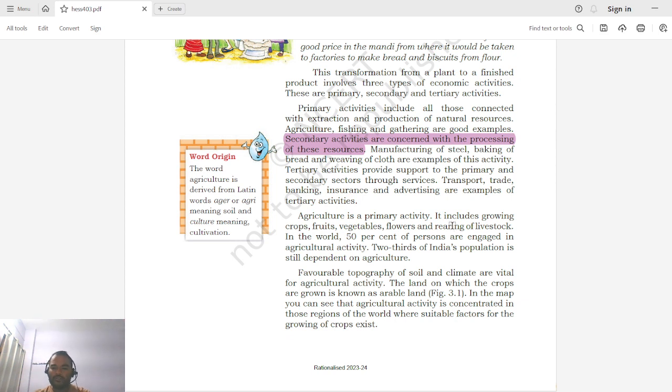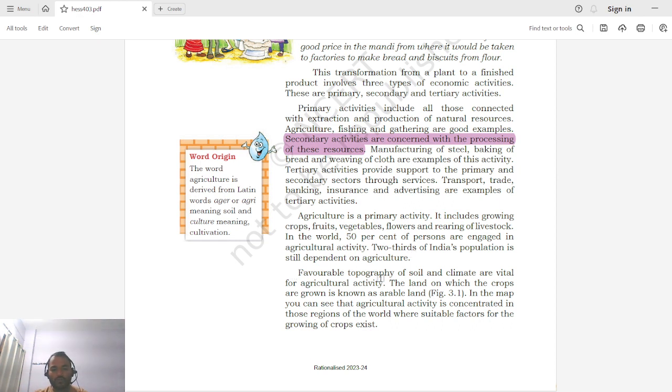hens and so on. So in the world 50% of people are engaged in agricultural activity. So a lot of human labor is engaged in this agricultural activity. Two-thirds of India's population is still dependent on agriculture, and in context to India, almost two-thirds of the Indian population is engaged in agriculture. So that is why India is also known as the land of farmers, because there are a lot of people who are engaged in this farming activity.